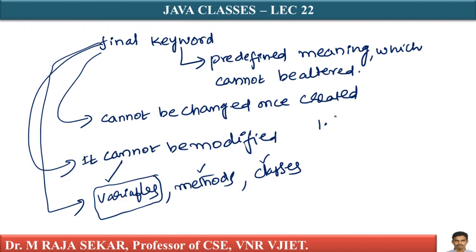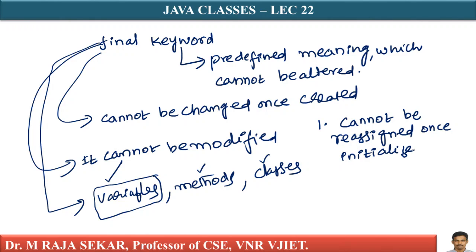A final variable cannot be reassigned once initialized. After initializing, you cannot alter the value stored in a final variable.